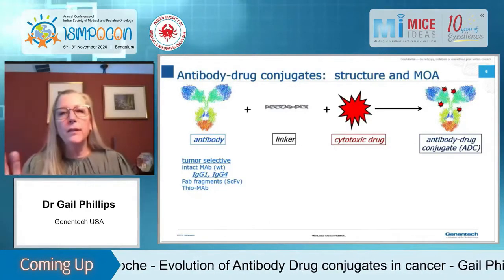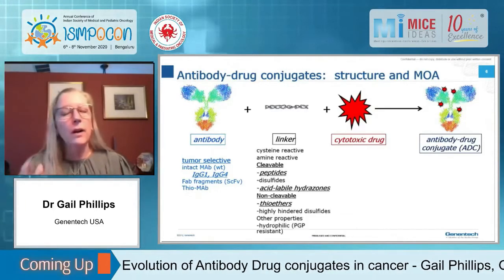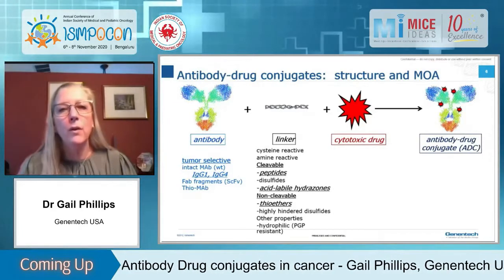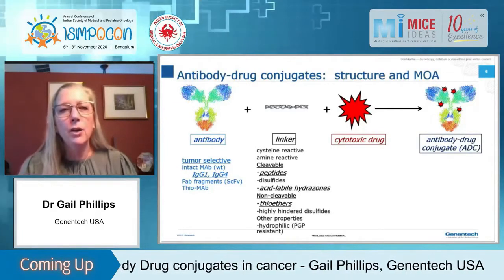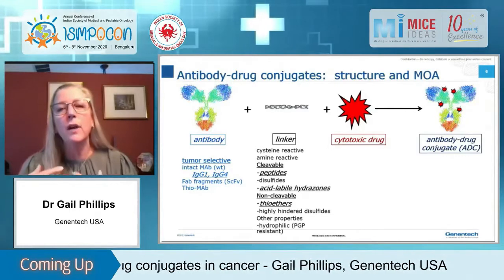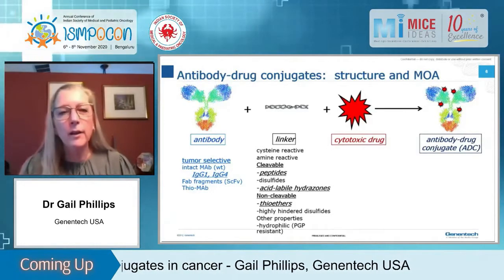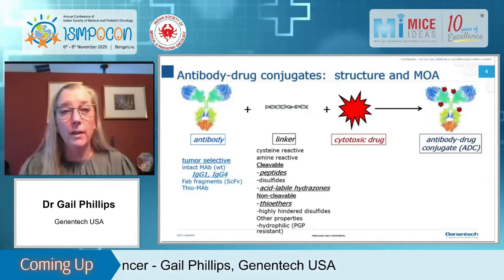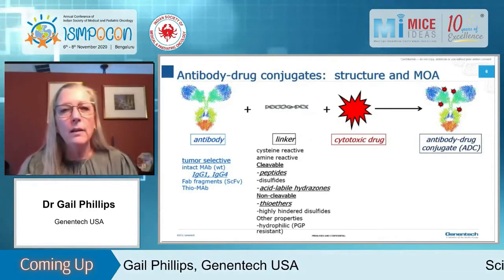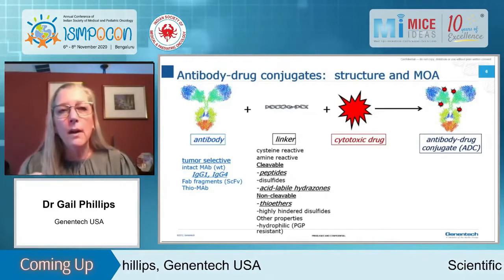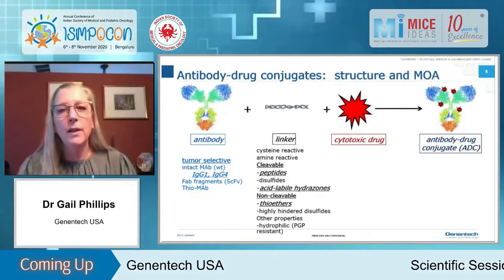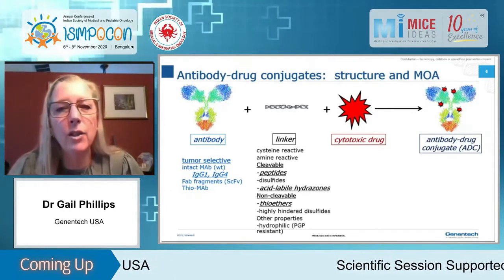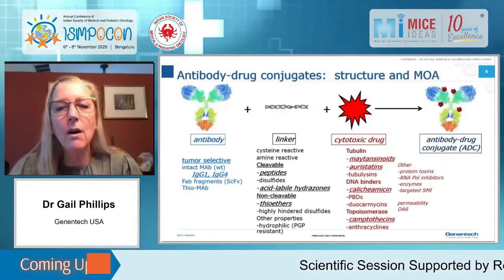So going through the different components of the ADC. First you have the antibody. The most important criteria of the antibody is that you have a target that is tumor selective. In other words, there's high expression, in most cases, in tumor versus normal. There are different forms of antibodies, which I've listed here. What I've done in this slide is I've bolded and put in italics the different forms in approved ADCs. So there are ADCs that are approved that have both the IgG1 and the IgG4 format.